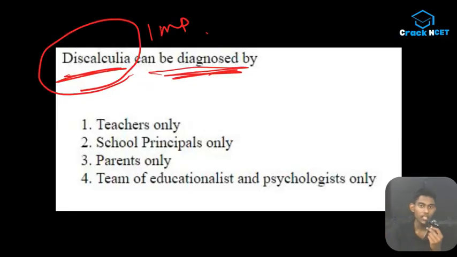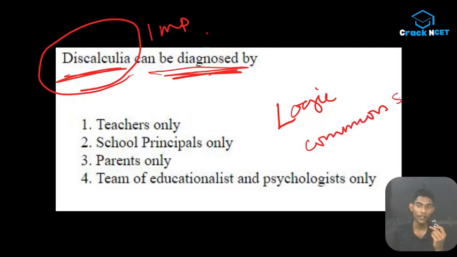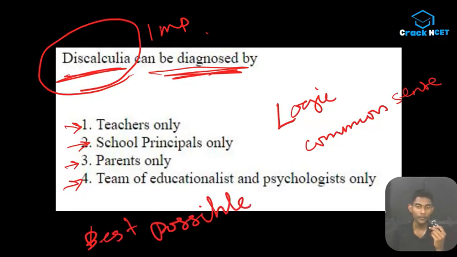So coming to our question, dyscalculia can be diagnosed by. This is an example of a question where you can use your logic and common sense. The options are teachers only, school principals only, parents only, team of educationalists and psychologists only. Educationalist is kind of similar to teachers. Teachers can also be educationalists. So as I have told before, we are looking for the best possible answer.